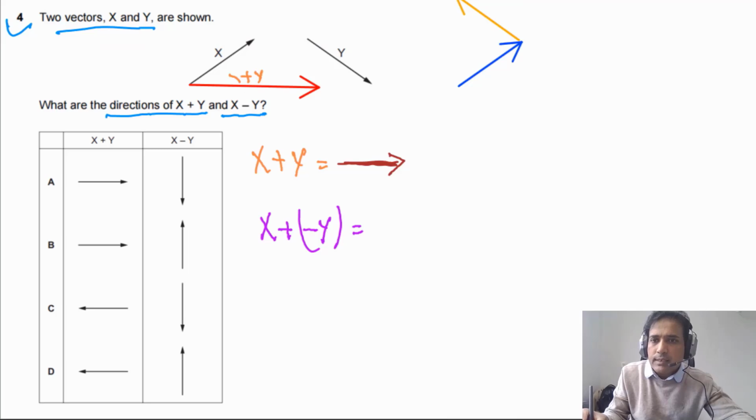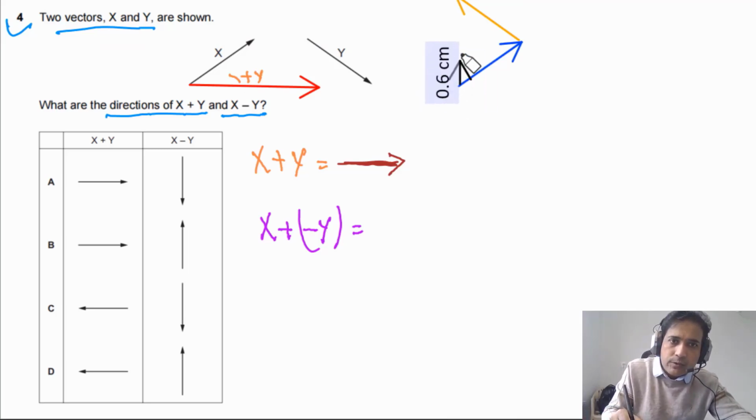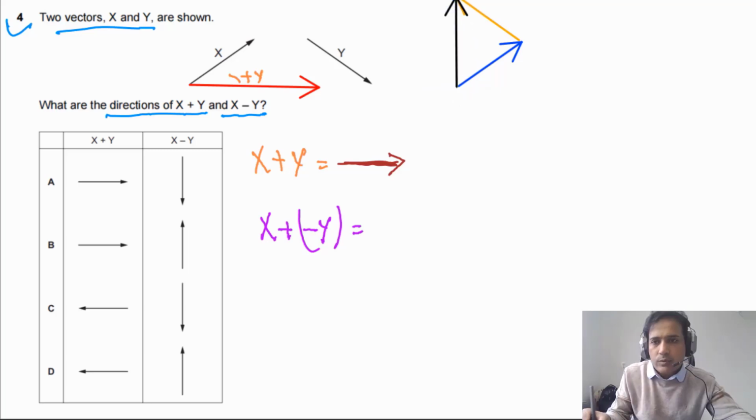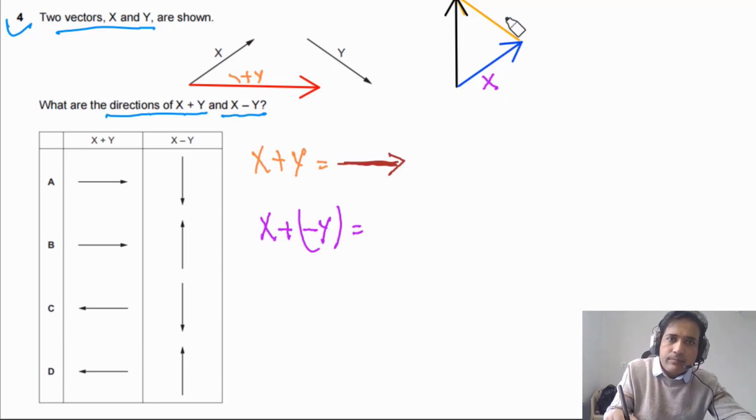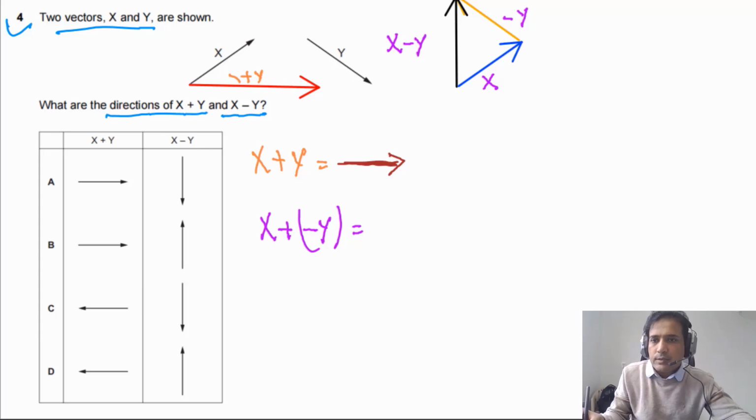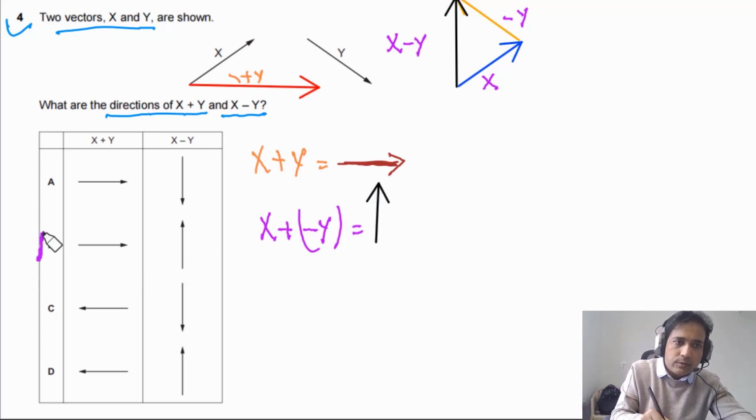In this case, the resultant vector is from the tail of the first to the head of the last vector. So this is how we can add them together. Here this one is x and this is minus y. So this is x minus y, and the resultant vector is this one. Now if you look at the given options, the answer should be B.